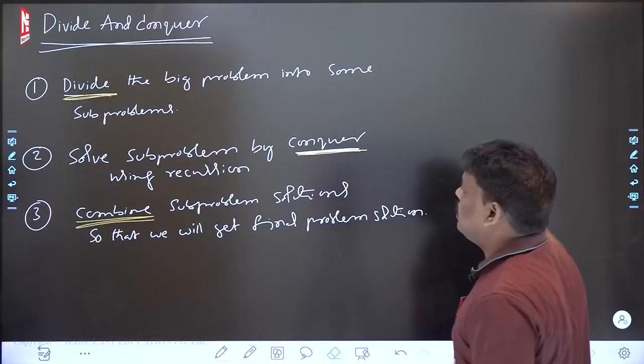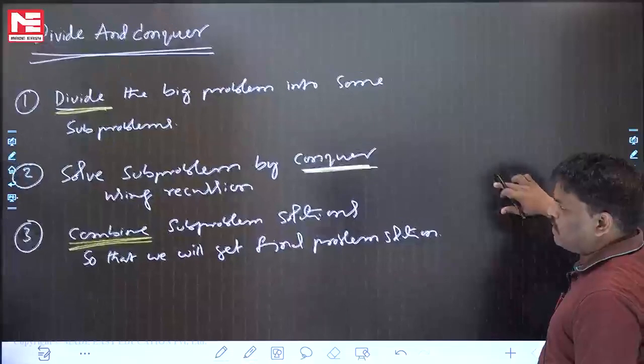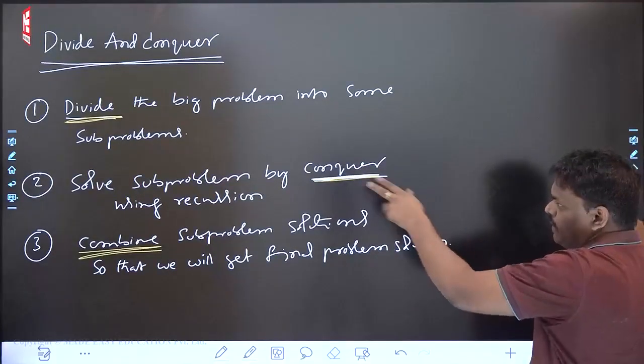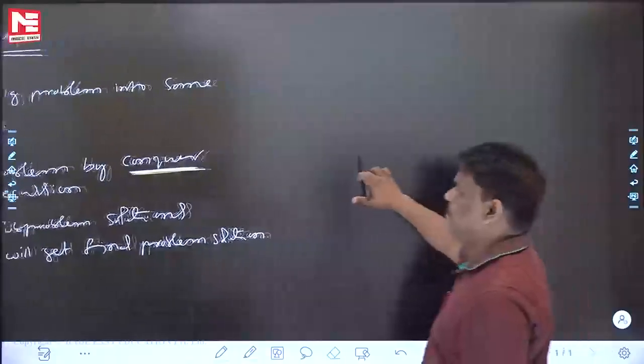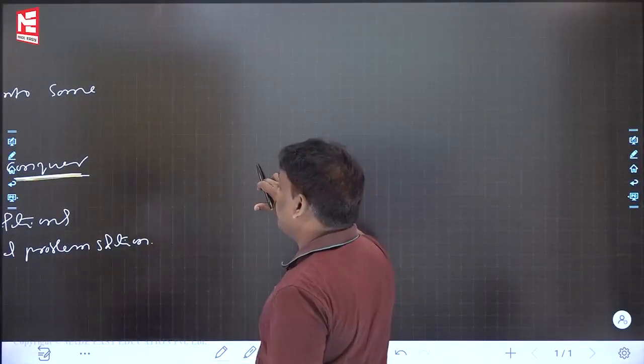So divide and conquer, right? Roughly what is divide and conquer, I already explained to you. These are the 3 steps. Now see these 3 steps that I wrote. I will write this entire story in the form of an algorithm, the same 3 steps in the form of an algorithm.